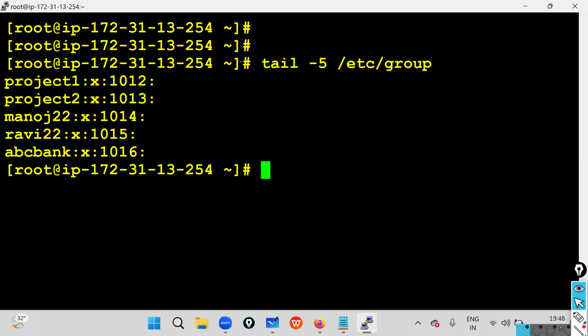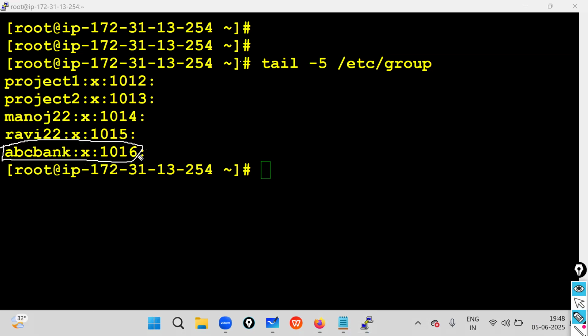Some people think Ravi and Manoj are usernames, but ABC Bank and project one, project two are group names. No, don't get confused. Whenever you open the group file, it contains both primary and secondary groups. Now tell me what is primary and what is secondary.